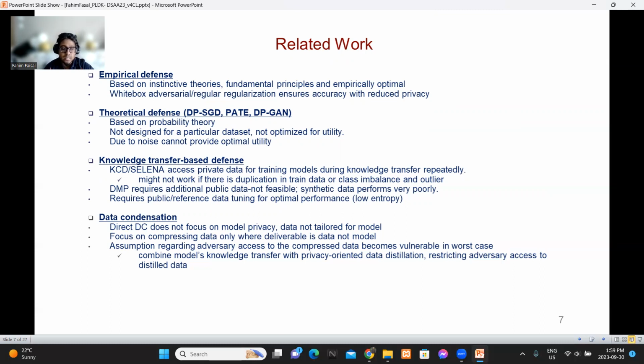Data condensation is not directly related to membership privacy, but Long et al.'s paper demonstrated how data condensation can theoretically be related to differential privacy. But their deliverable was data, not a model, and they assume that the adversary has access to the distilled data, which might become vulnerable in the worst case. So we combine model knowledge transfer with privacy-oriented data distillation, restricting adversary access to distilled data.